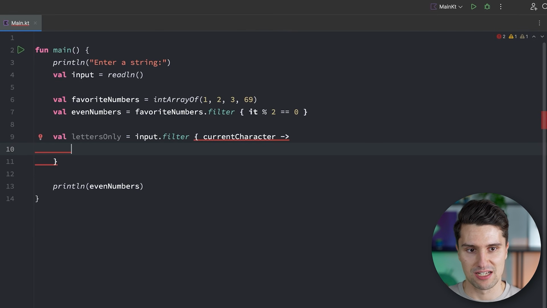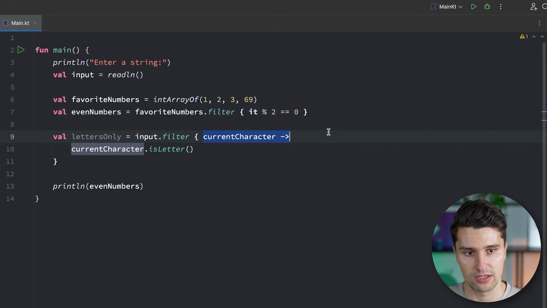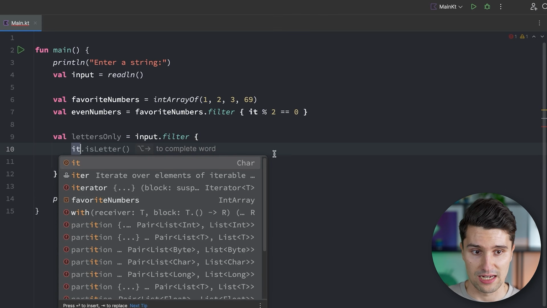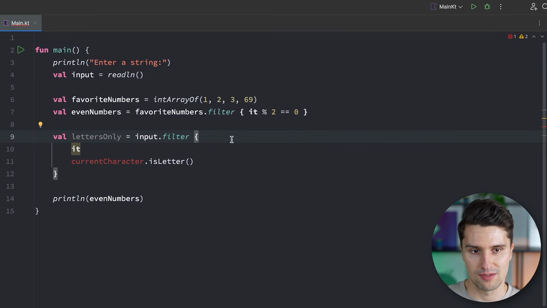But since we gave this an explicit name of current character, we can say current character is letter. This will be important especially if the Lambda function takes multiple types of parameters. We can only use this way of referring to the current character with it if this is actually the only parameter. So if the function here only takes a single argument, and that is a character, or something else, of course. But if there are multiple inputs, then there would be something like character, comma, integer. Then it can't automatically know anymore which of these you now mean with it. So in these cases, you need to explicitly name these, just like I showed you before.